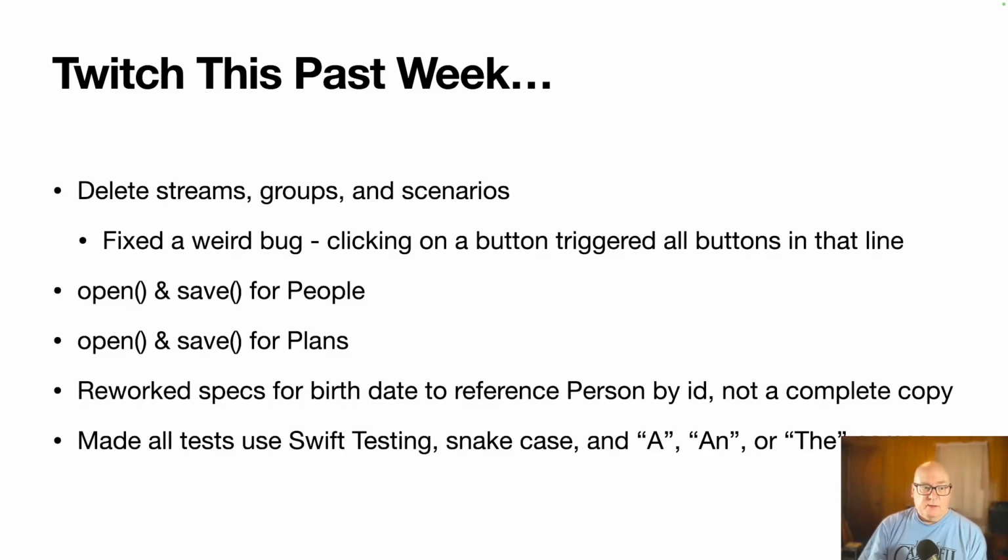And then finally, we did some cleanup at the end of the week on our tests. We had started using Swift testing, but we still had a few tests using the old XCTest framework. So we switched those over. We made our names consistently snake case, and we use an "or the" for the prefix to a name instead of calling something tests. This is a convention Jeff Langer came up with.